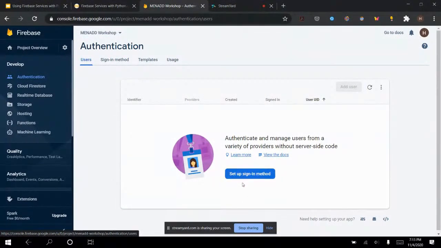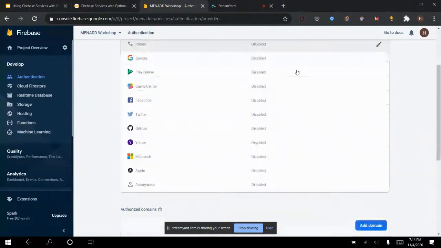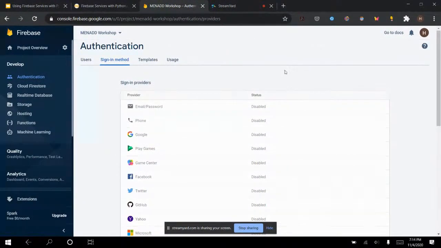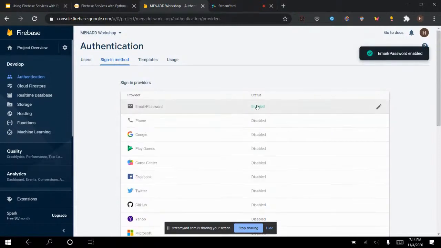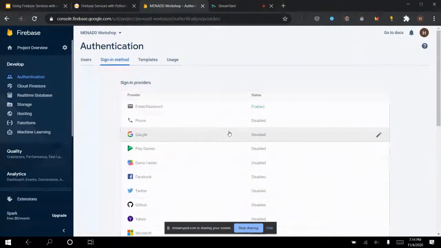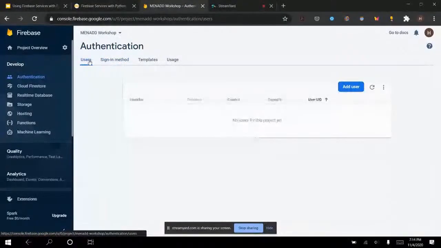So first I need to set up a sign-in method. If I don't set up a method, I will not be able to really use this. So I click sign-in method. Here are the different ways I can sign in with Firebase. For this workshop, we'll be covering email password authentication. So all I have to do is simply enable it like this. And now it's enabled. The rest, we can keep for another workshop one day, but they are a bit more complicated. So Facebook, Twitter, GitHub, Google, all those things. So going back to our users.